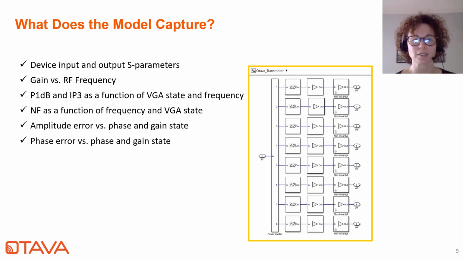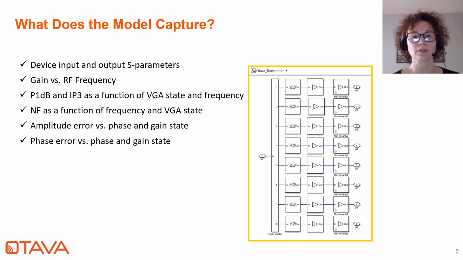Gain versus frequency. Compression points such as P1dB and IP3 as a function of various states of the BFIC, gain setting and frequency. But also noise figure, amplitude error, phase error as a function of phase and gain state. There are quite a bit of capabilities that have been embedded in this model.